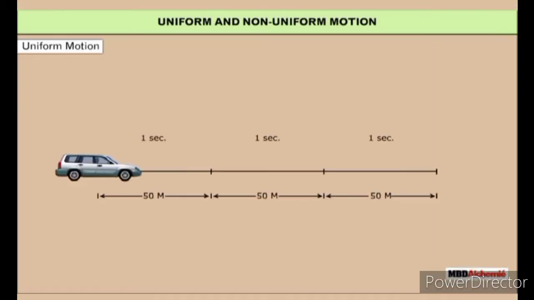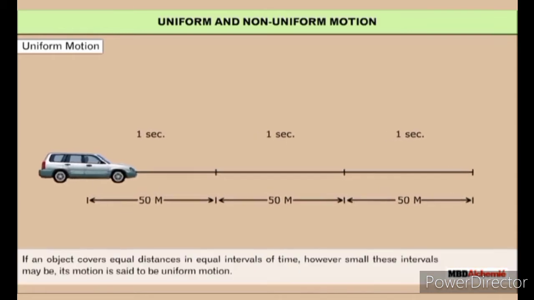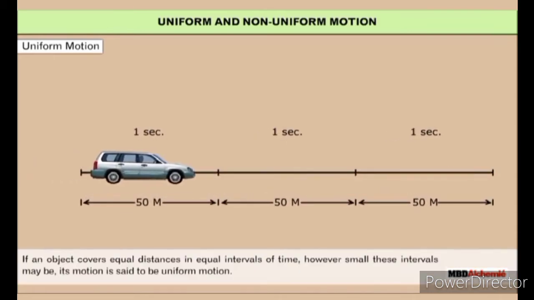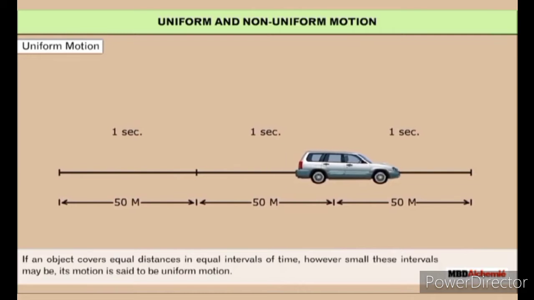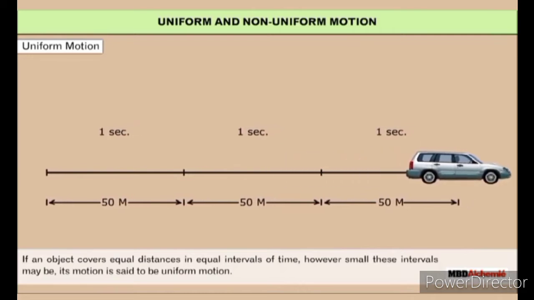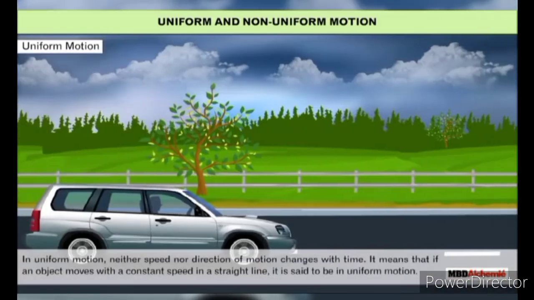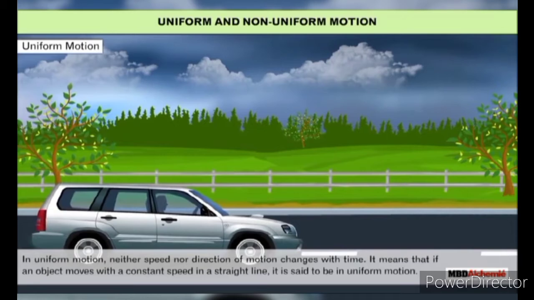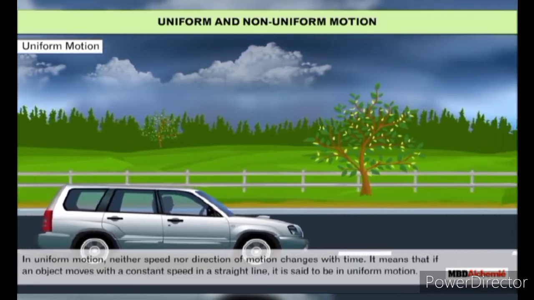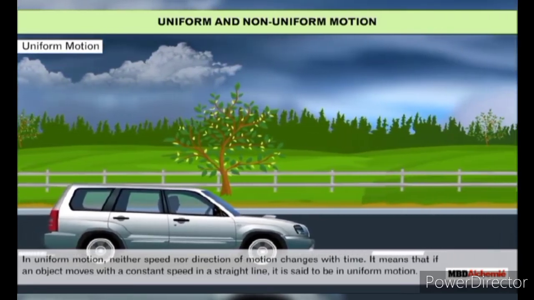Uniform and non-uniform motion. If an object covers equal distances in equal intervals of time, however small these intervals may be, its motion is said to be uniform motion. In uniform motion, neither speed nor direction of motion changes with time.